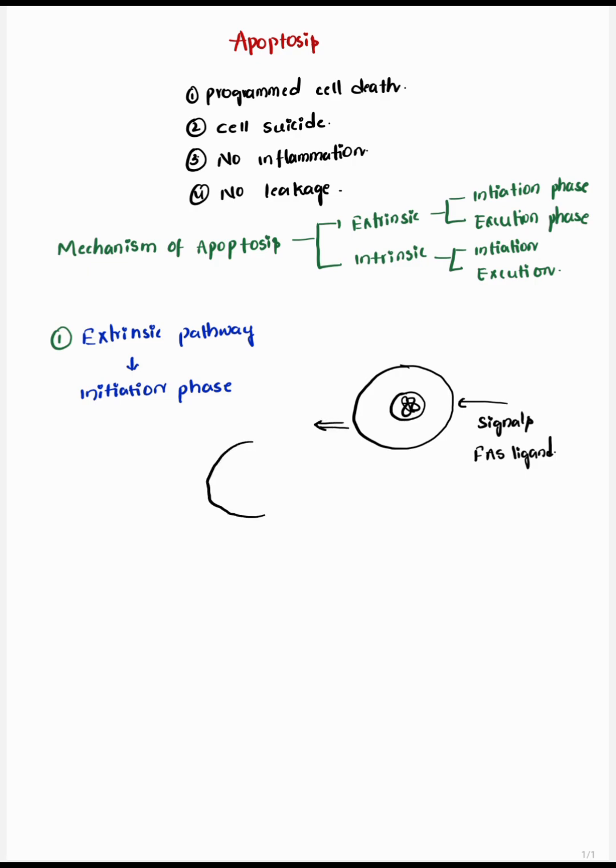There are receptors, called death receptors, present all over the cell membrane. These external signals, called Fas ligand, bind with the death receptors. Fas receptors are CD95, and the TNF receptors are also present on the cell.